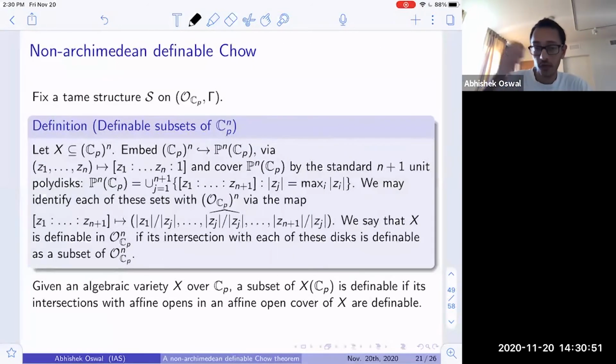And then one can globalize this definition to an arbitrary algebraic variety. So given an arbitrary algebraic variety over C_p covered by finitely many affines, a subset of X(C_p) is said to be definable if its intersection with each of these affine opens gives you a definable set of the corresponding n-dimensional affine n-space.